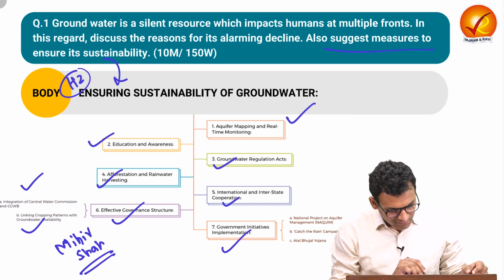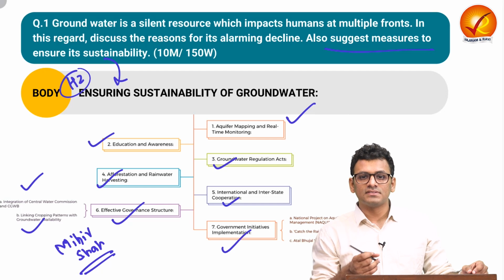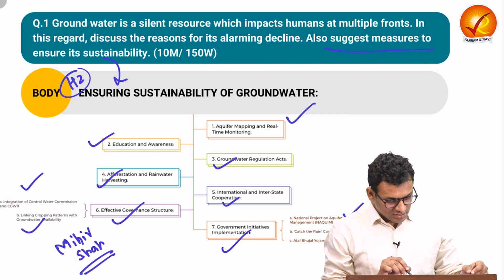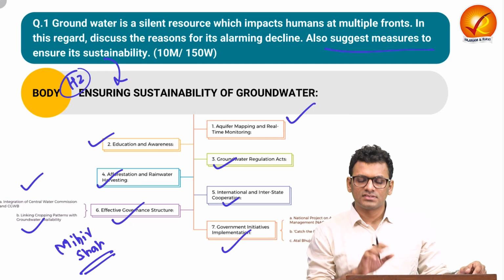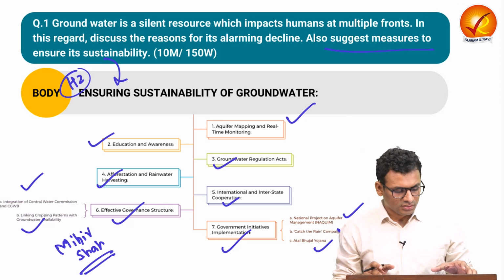And lastly, with respect to the government initiatives, we have to ensure that we implement all the initiatives in true spirit. We have initiatives like Aquifer Management Project, Catch the Rain campaign and Atal Bhujal Yojana. Through this kind of initiatives, we can ensure that the groundwater is sustained. So that is all for the body aspect.